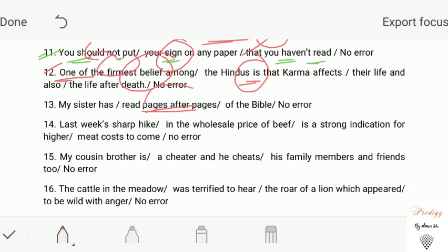So our answer will be page after page. My sister has read page after page, because page here is a noun, it is followed by a preposition, and the same noun gets repeated in the next section. That's why page after page, both the nouns will be in singular form. Like towns after towns have been conquered by the king. So it will be town after town has been conquered by the king. Okay.